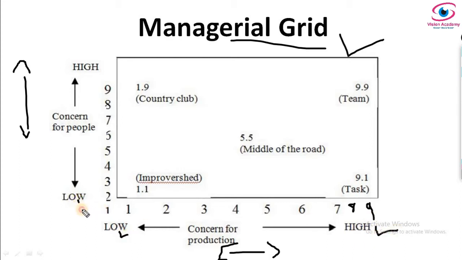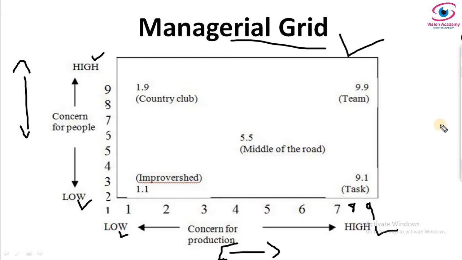Here too 1 is lowest and 9 is highest. So 9 means higher concern for people, and 1 means lower concern for people. On the other hand, here 1 is lower concern for production, and here 9 is higher concern for production.